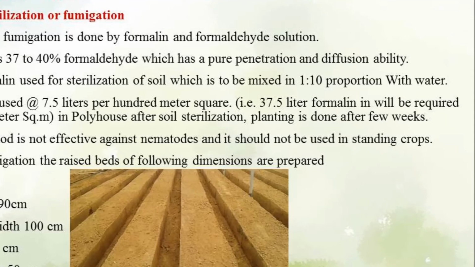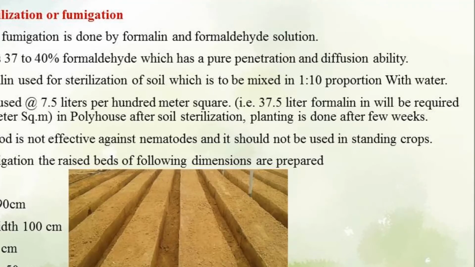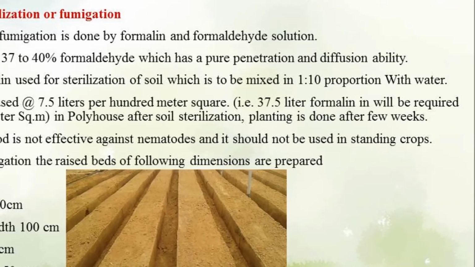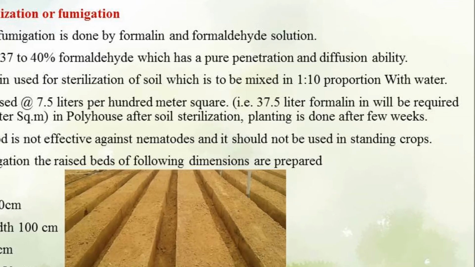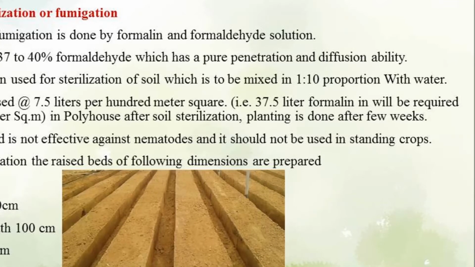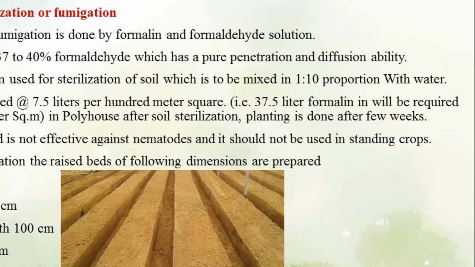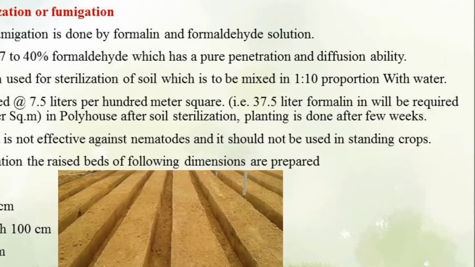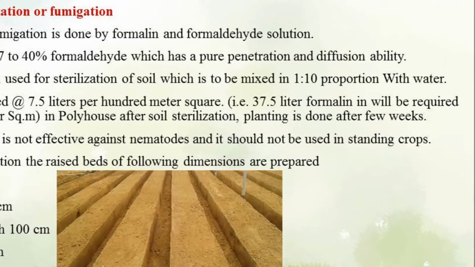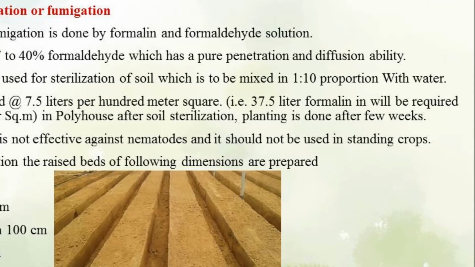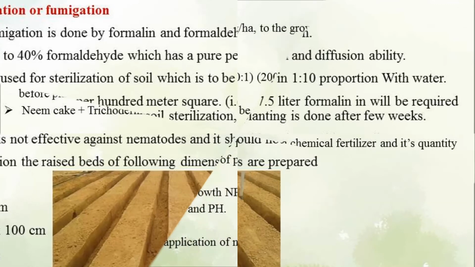After soil sterilization, planting is done after a few weeks. This method of fumigation, that means sterilization, is not effective against nematode and it should not be applied in standing crops. After fumigation, the raised beds are prepared as discussed earlier.